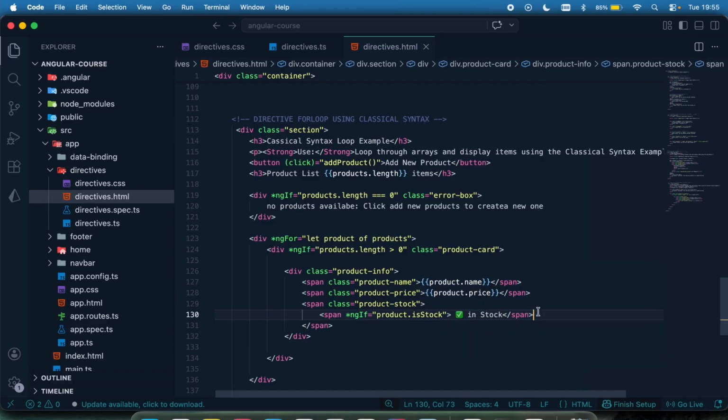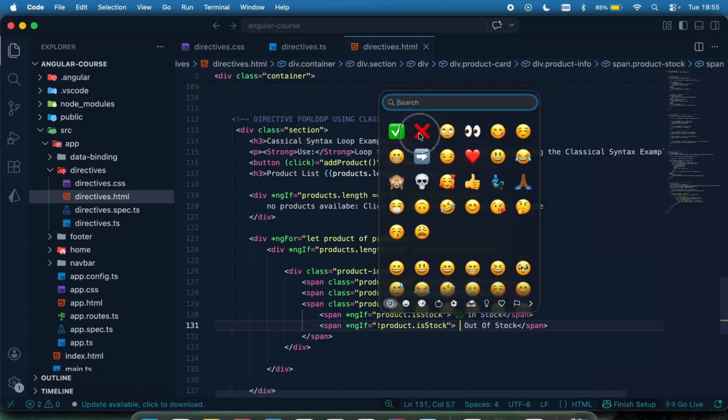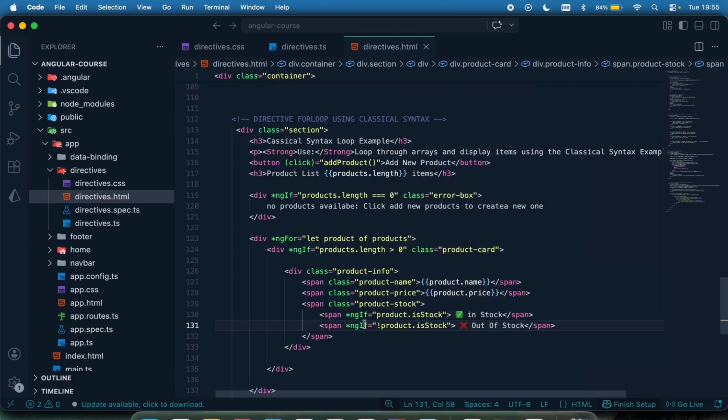If it's not there, I'm going to copy this again. I'm going to say if not product in stock, which means that it is not in stock, this is going to be called out of stock. So this is how to use the classical syntax.